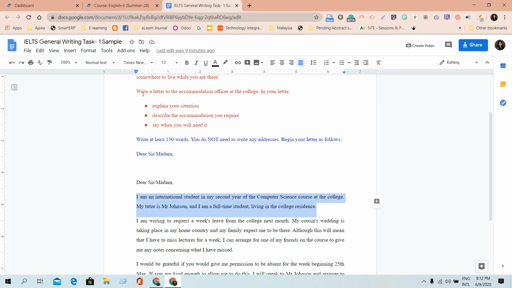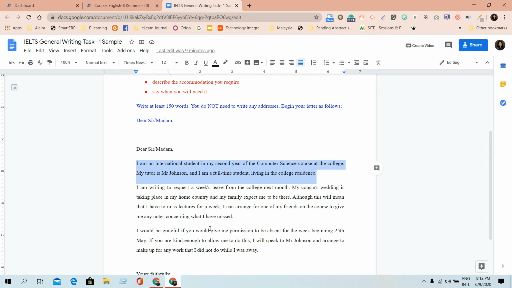So you should write at least 3 paragraphs, and the last paragraph should include your closing lines. You should not put the closing you used to write before, like "no more today, with best regards." You should not include these things. Rather, you just include the new standard format of writing. What is that? You can write, looking forward to hearing from you soon, or I look forward to your response, thank you for your valuable time, and so on. So you can standardize your writing in the closing sentences.